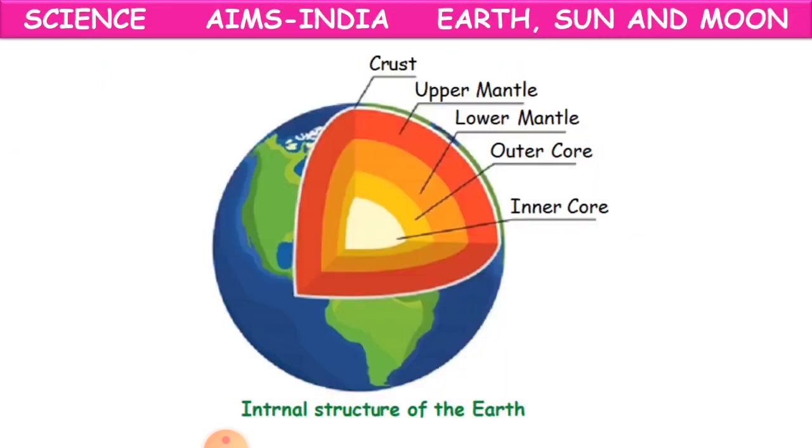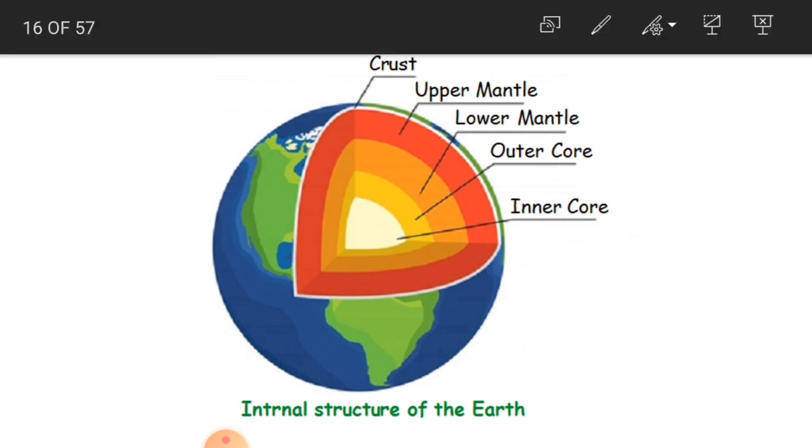So when you say how many layers of the earth there are, we have totally 5 layers, children: crust, upper mantle, lower mantle, outer core and inner core.